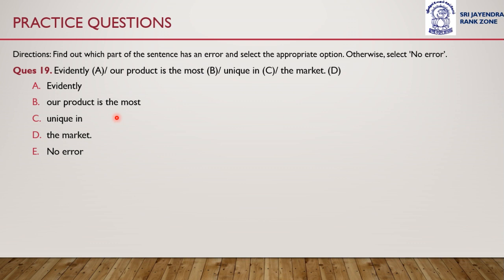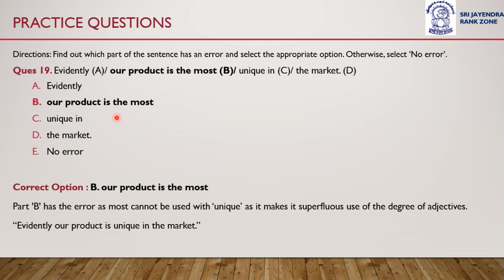Which part of the sentence has an error? It is very easy to recognize the error in this sentence. I hope all of you would mark the correct answer. I am giving you 5 seconds more. Evidently, our product is the most unique in the market. So, the error is in part B. Why? Part B, our product is the most unique in the market. Option B has an error.